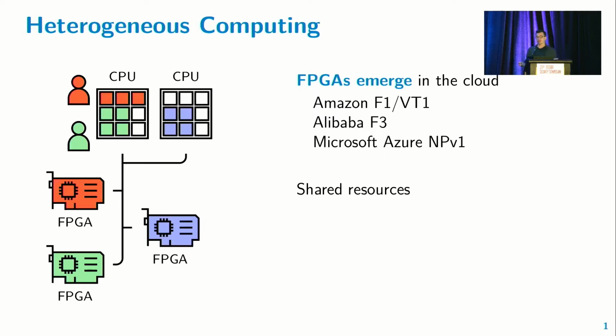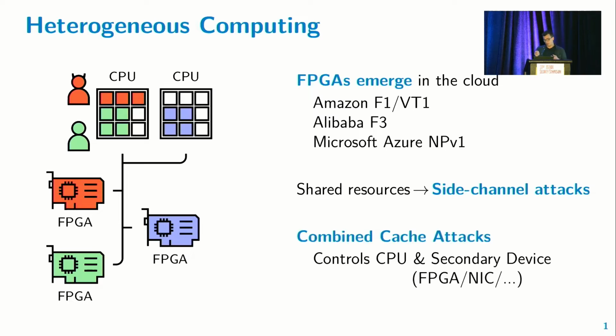We also know that shared resources may lead to side-channel attacks, like cache attacks, most notably, where an attacker can spy on memory access patterns by potential victims by monitoring their own interaction with the memory hierarchy. In the past, we've seen a lot of cache attacks coming from the CPU, so we would say that the domain is relatively well studied.